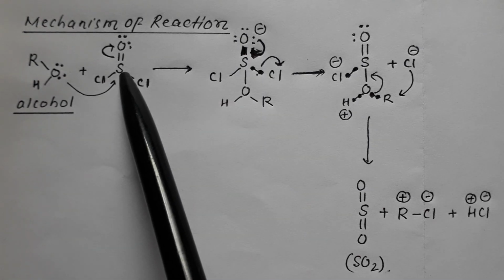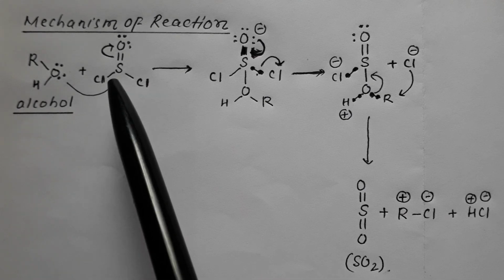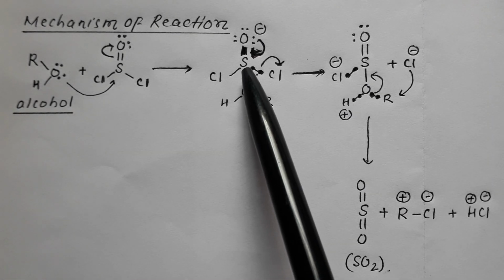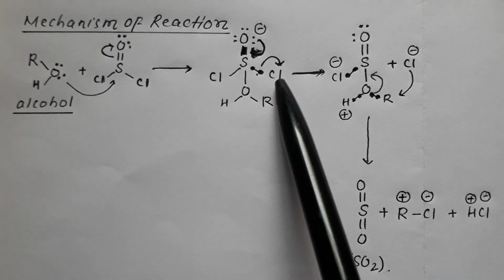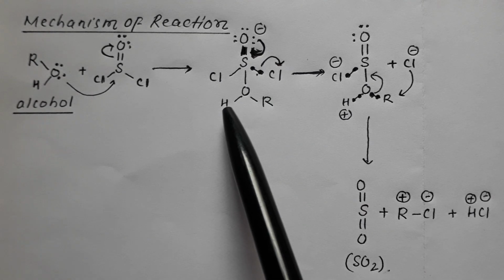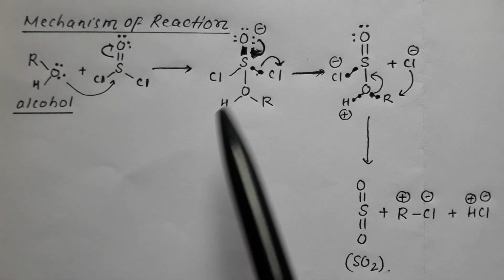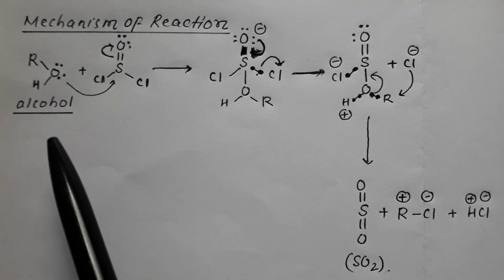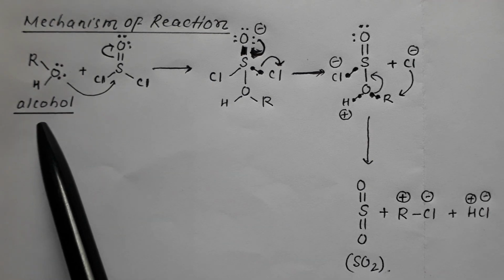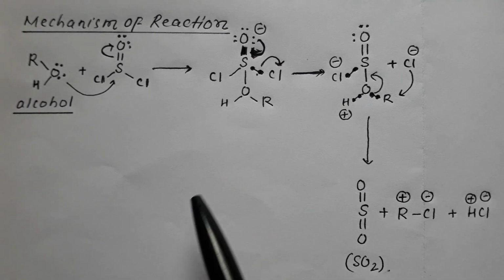That is, sulfur becomes electron deficient and therefore this electron-rich species attacks. So it results in the formation of SCl2 single bond O, then O, H and R. So this alcohol has attached. By attack of alcohol on thionyl chloride, this is the intermediate formed.